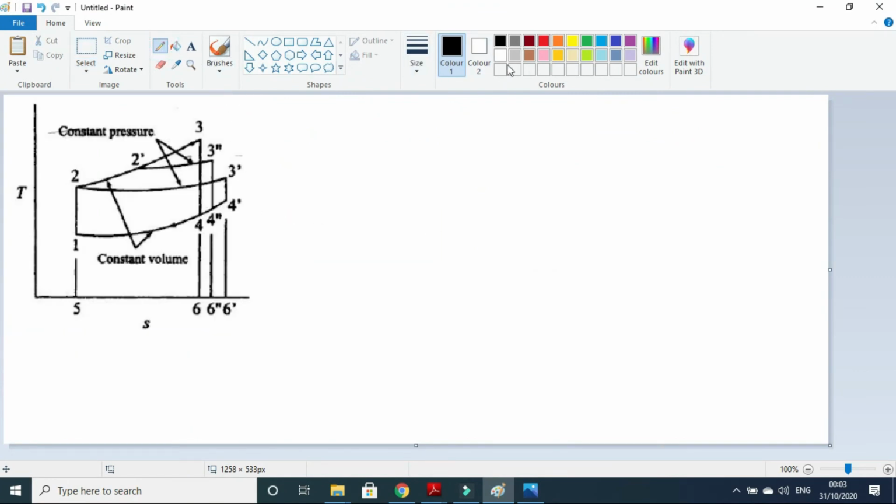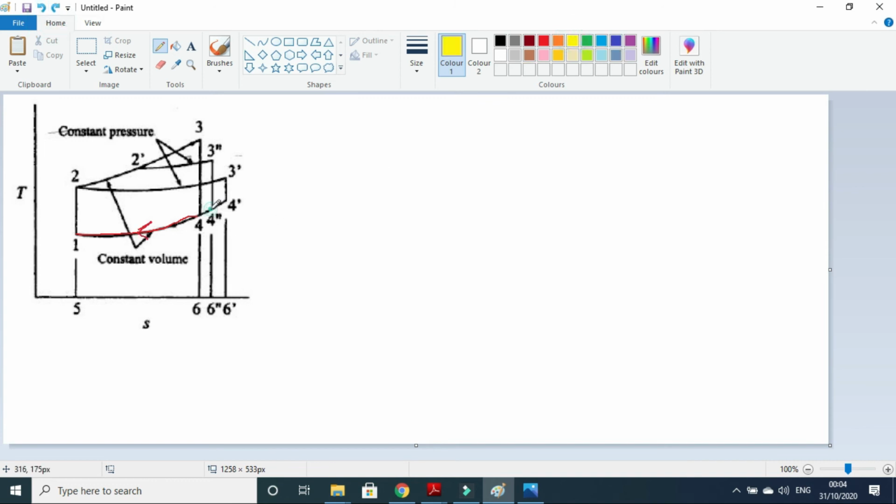So now you can see that 4 to 1 is the heat rejection process curve of the Otto cycle. Now 4 dash to 1 is the heat rejection process curve of the diesel cycle, and this is the longest process curve. You can see the red one is the shortest and the blue one is the longest, and the dual cycle process curve is in between.